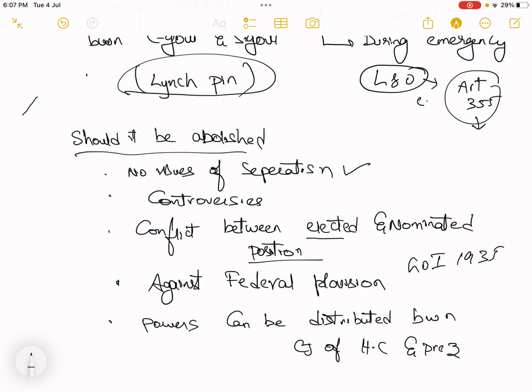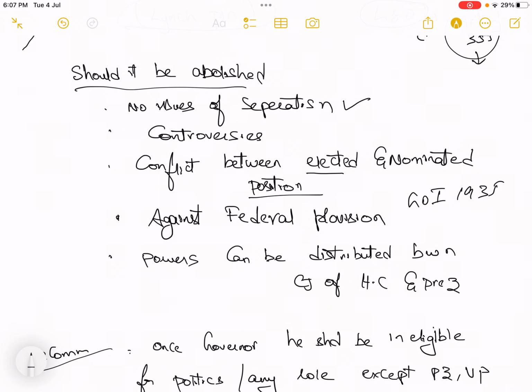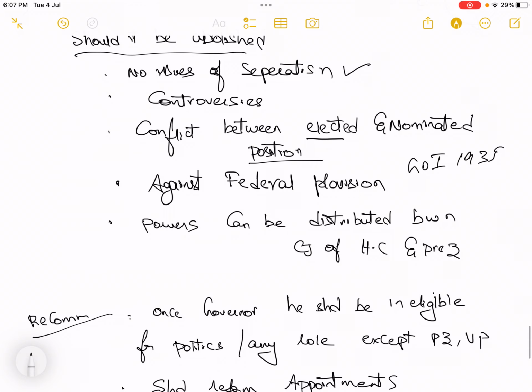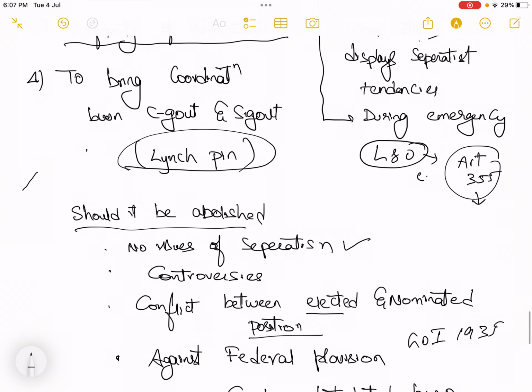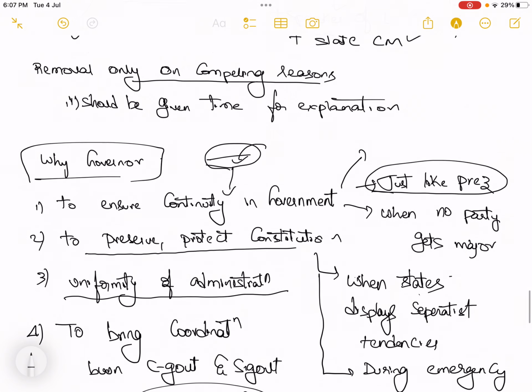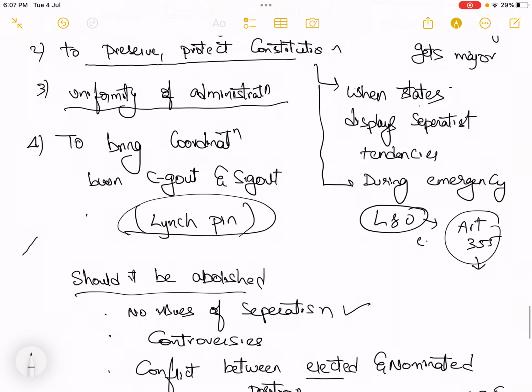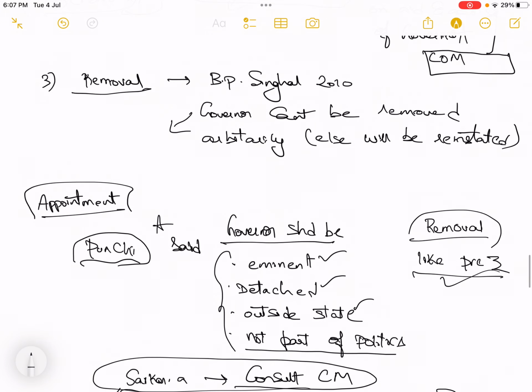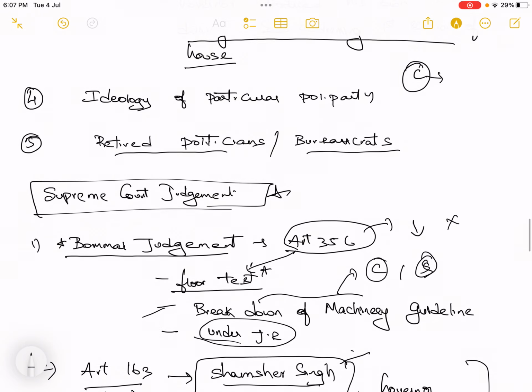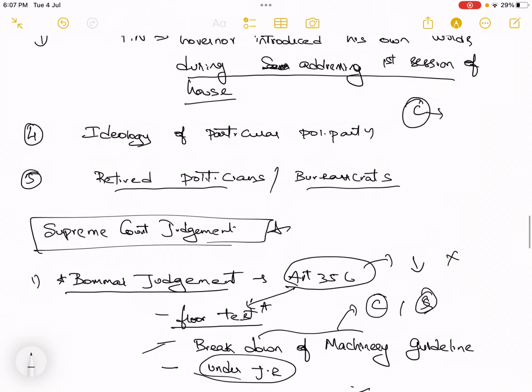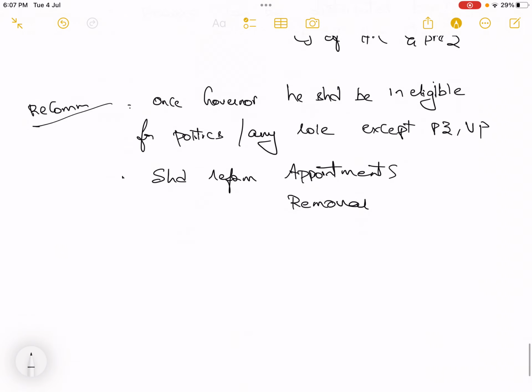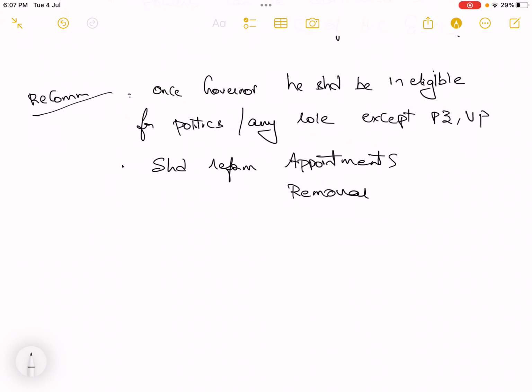So everything related to the governor I have covered. Why there is a need for the governor, should it be abolished, what are the issues or controversies associated with the governor, what are the various provisions of the Supreme Court. So everything related to the governor has been given. Then what should be the conclusion? In the conclusion, you can mention the governor position should be reformed. Once a governor has been appointed, he should be made ineligible for politics or any role except for the election of the president and the vice president. This position should be reformed in terms of appointments and removal.